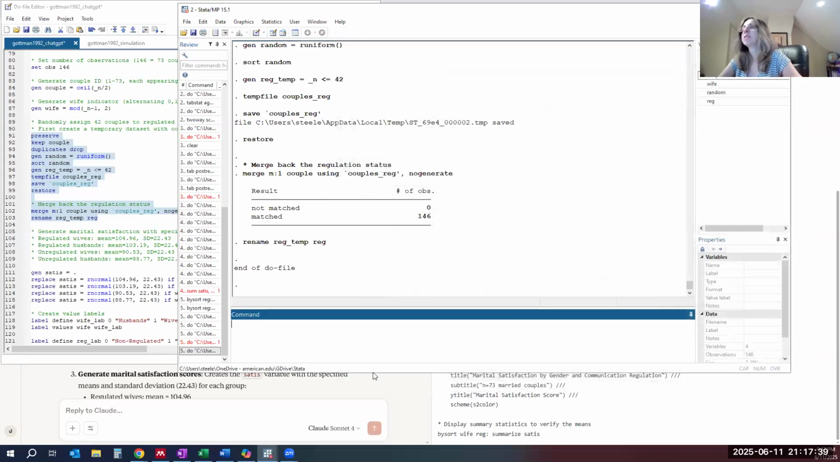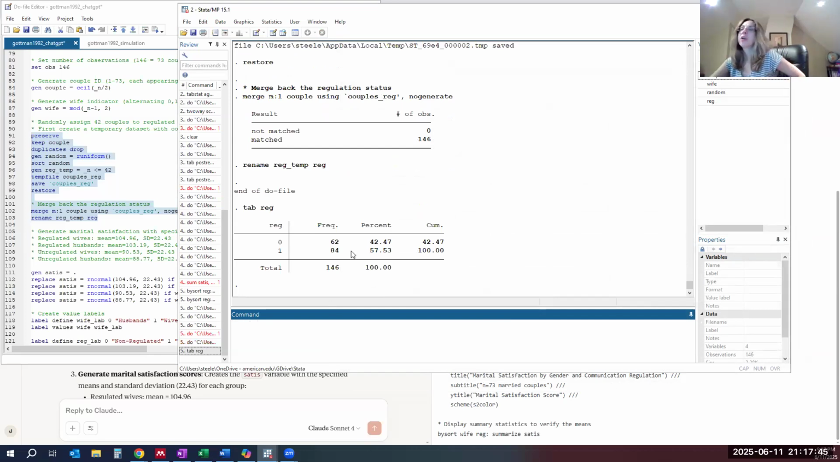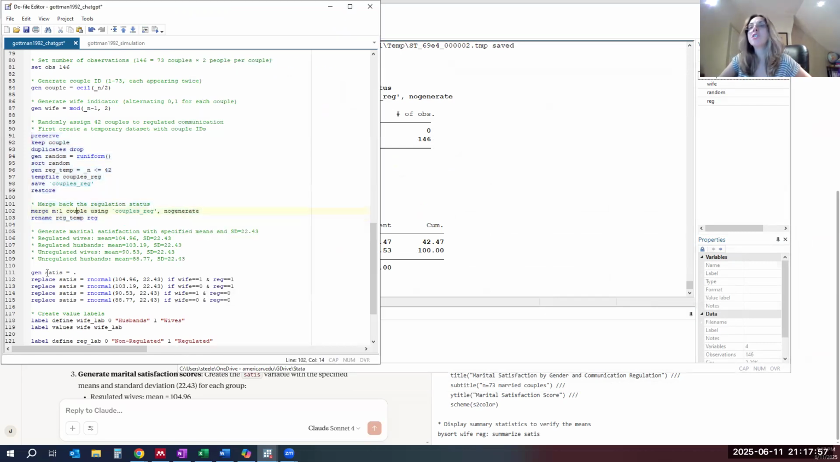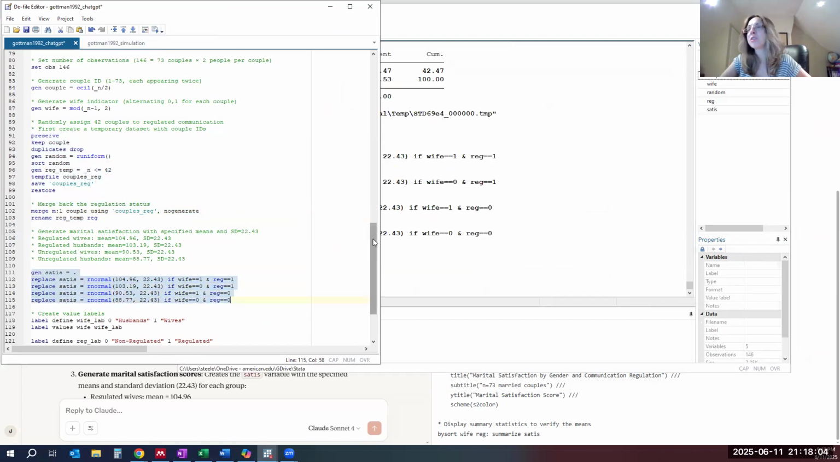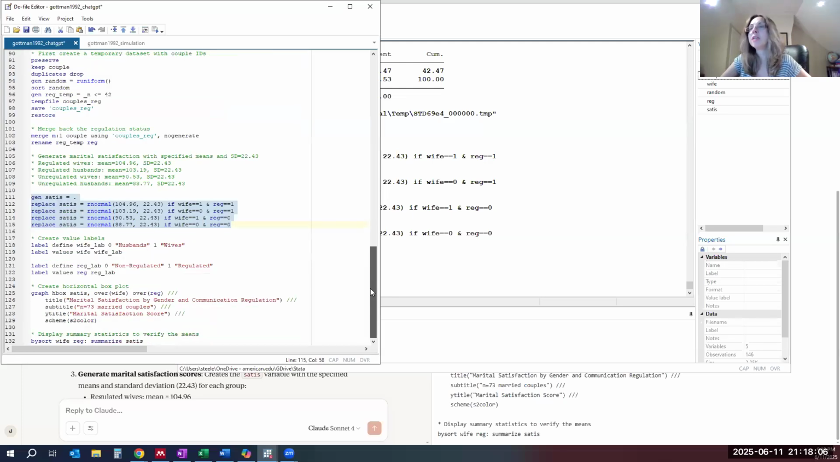Okay, let's do a tab and see how it worked. So tabulate or just tab reg. Yeah, it worked. So 84 regulated individuals in regulated couples, and 62 who are not, which is 31 couples. That worked. So then it generates the satisfaction variables. That looks pretty straightforward. Its code looks identical to mine. Wow, its code looks really identical to mine.